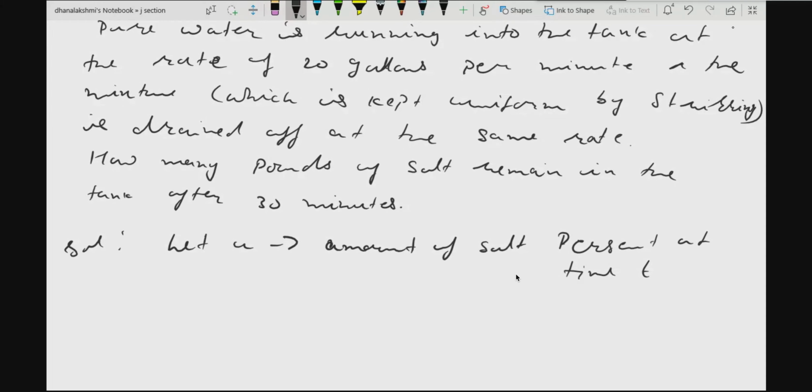So according to our statement, du by dt is equal to minus k u. What is the constant there? Minus 20 by 4,000 u, which will be equal to minus u by 200.